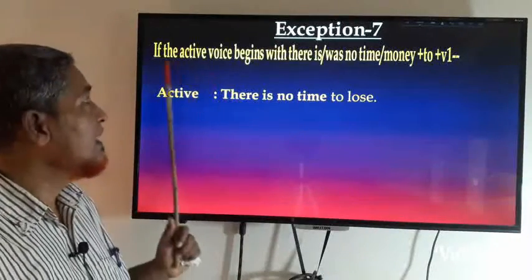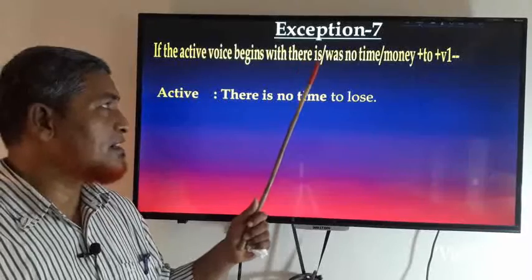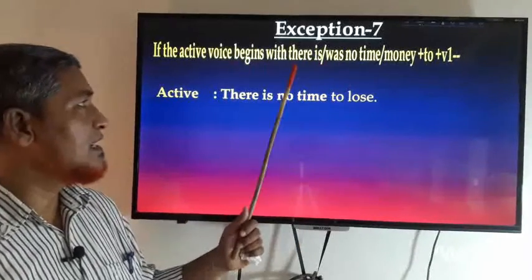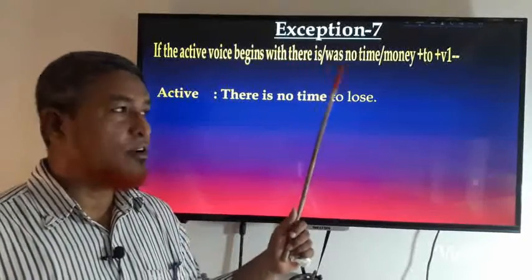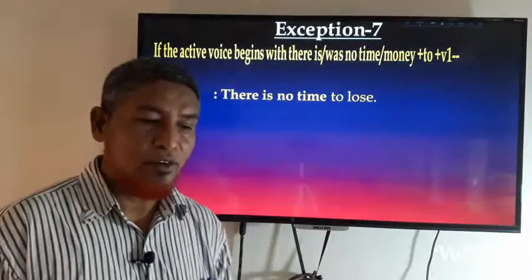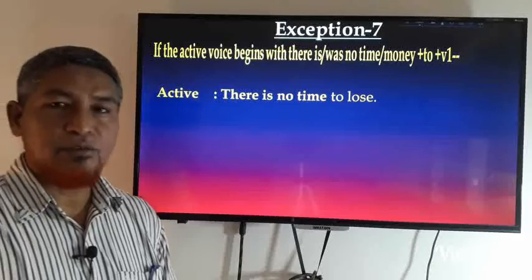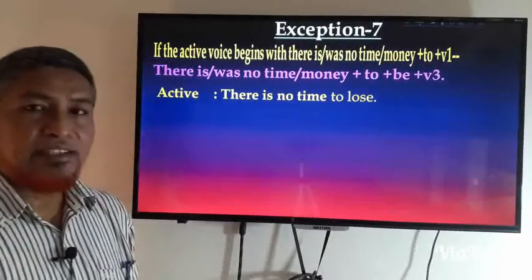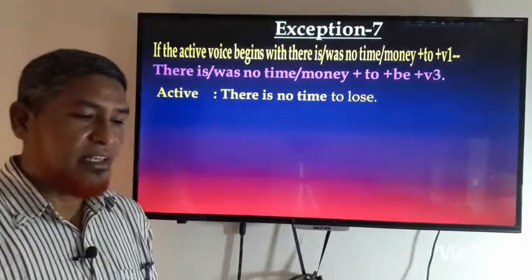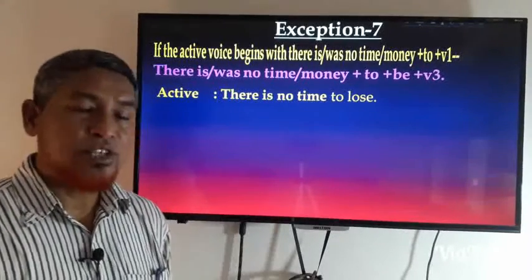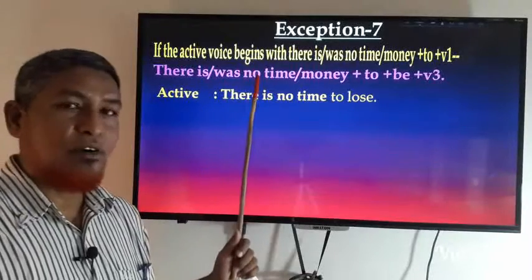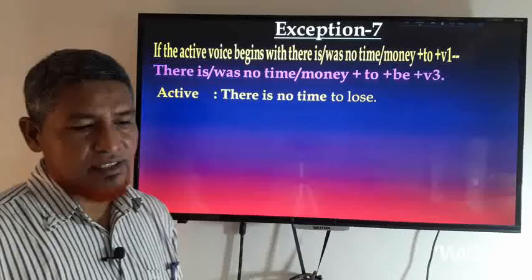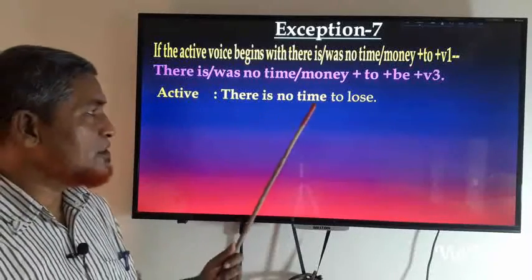Okay, if the active voice begins with there is or there was, no time or no money, plus to plus verb 1, the object is there, and the passive voice will be there is or there was, and no time or no money, and then to be plus verb 3.